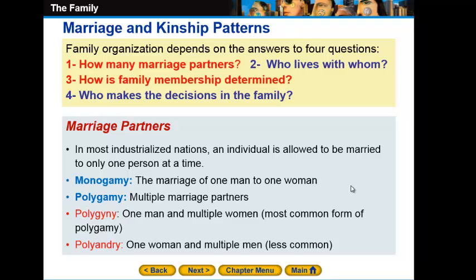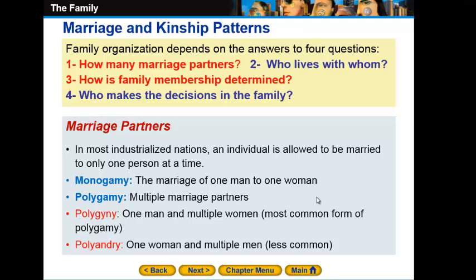This is marriage. But in some places, and here in our culture, by the way, Muslims are allowed to have multiple females, maximum four. So monogamy will be the marriage of one man to one woman. Polygamy will be multiple marriage partners. So mono, the marriage of one man to one woman. Polygamy will be multiple marriage partners.